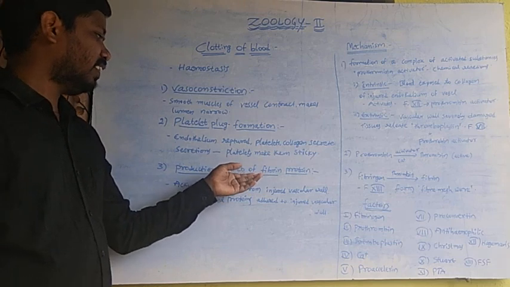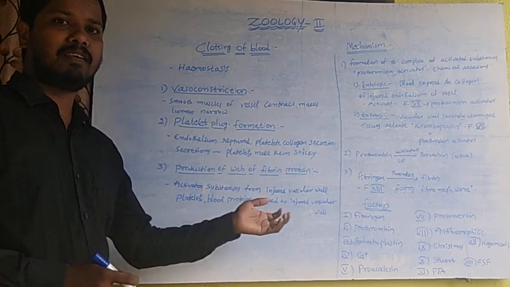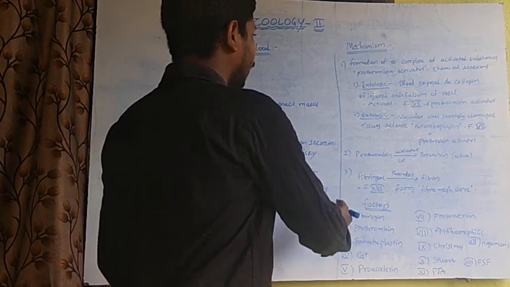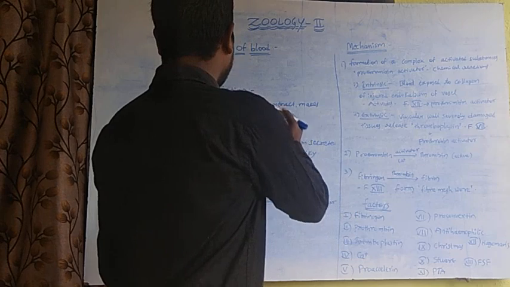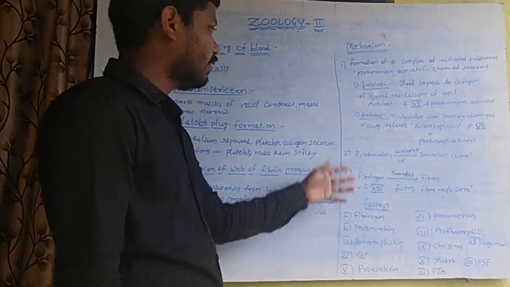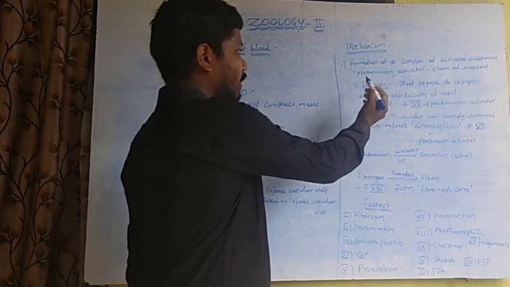Here the web of fibers traps the blood cells and platelets. So the hemostasis mechanism involves three steps. Let us see that.